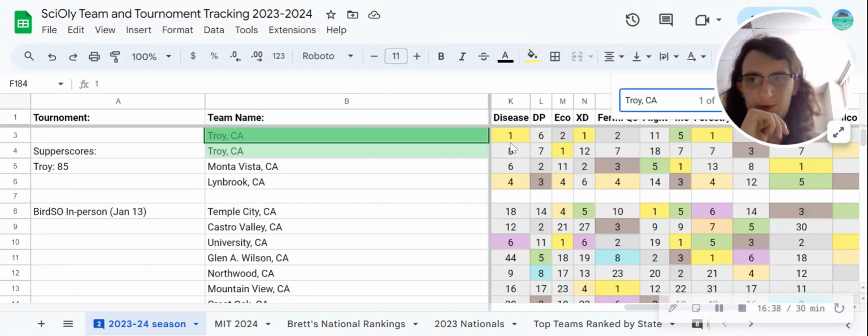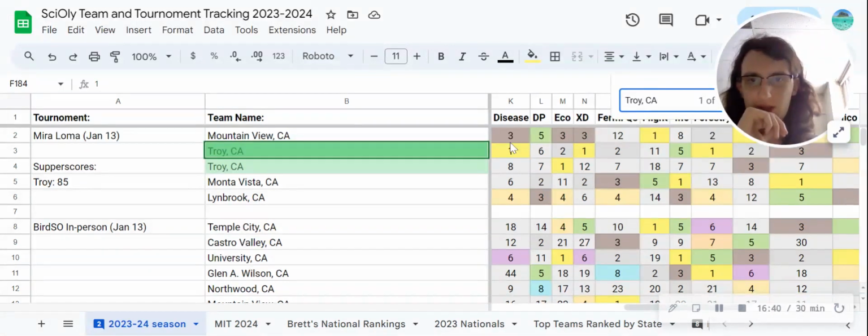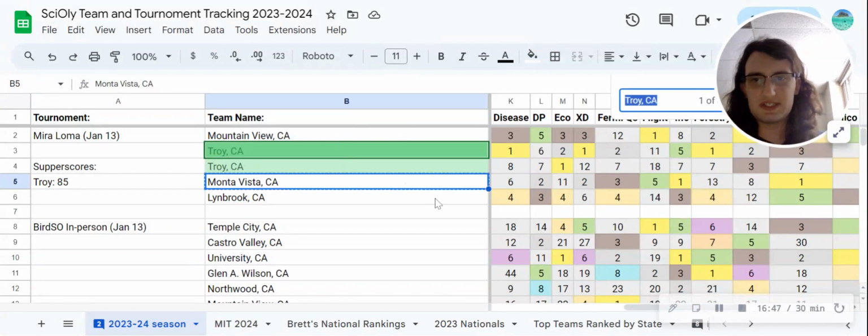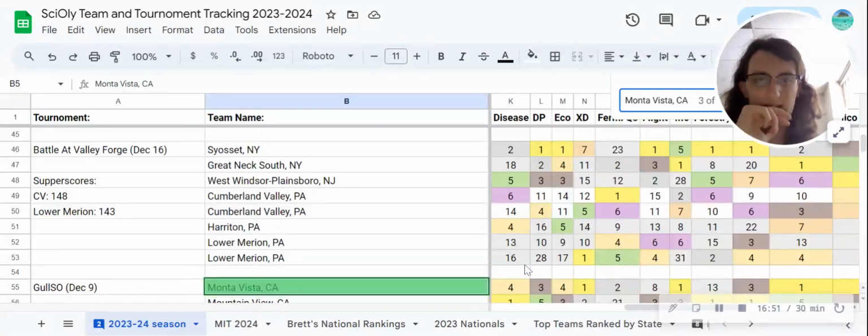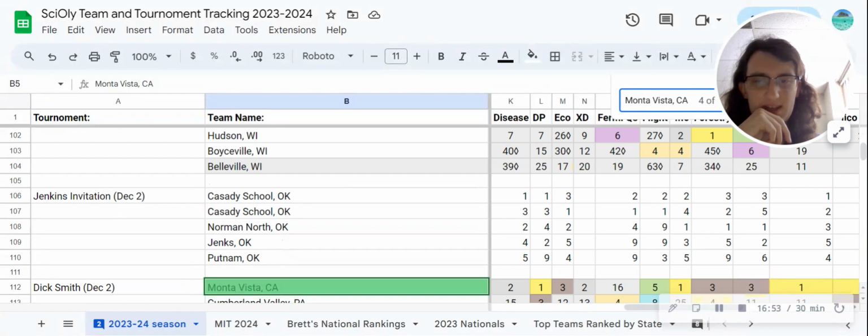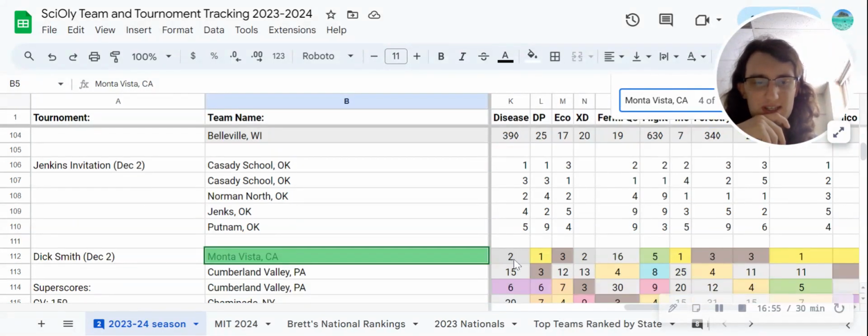We look at their record first at Maria Loma. That's where they were against Mountain View and Monte Vista. Very good. And for this, I used a proxy. I used Monte Vista as a proxy because Monte Vista has competed against some other teams in disease detectives. And you can see pretty decent, second at Dick Smith.